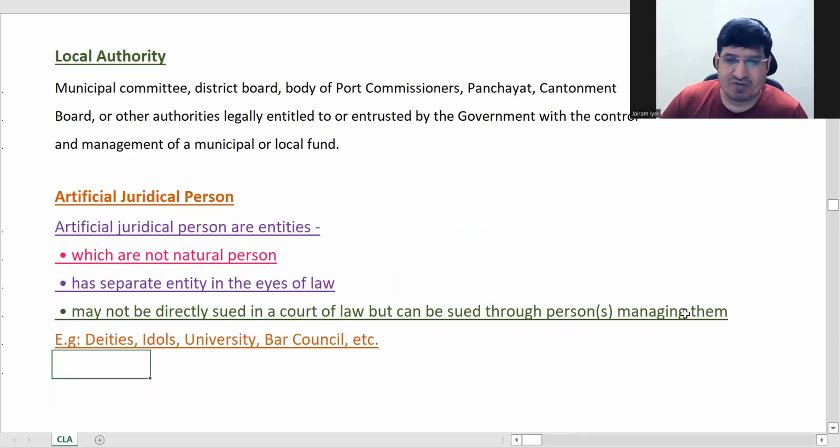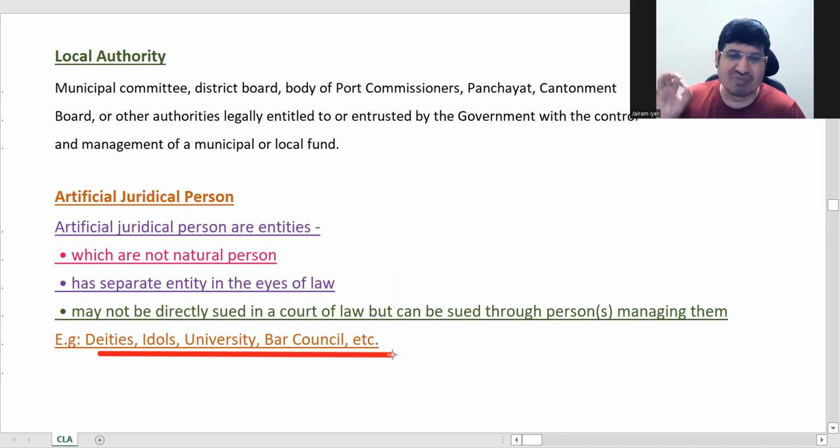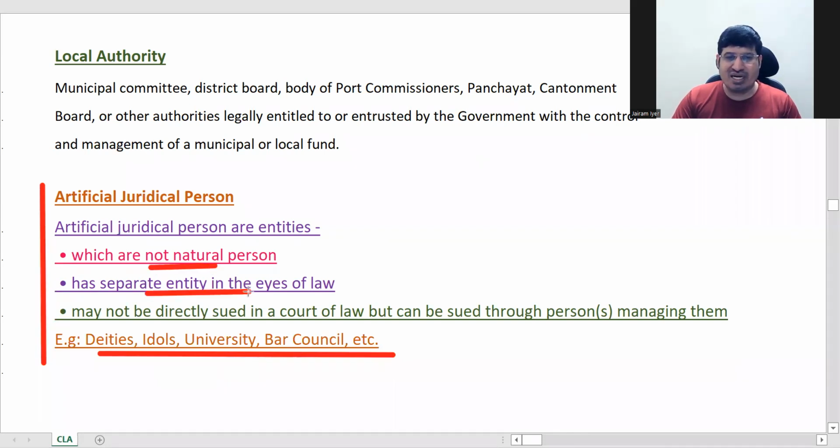Here the examples are deities, idols, university, and even the bar council; they are also artificial juridical persons. Remember the examples of AJP because there aren't too many. Okay, ठीक है, याद रखिए, deities, idols, university, bar council, छोटे कम ही एग्जांपल है, याद रख लेना अच्छा है. These come under artificial juridical persons. If a short note comes on this, you have to write that it's not a natural person, it's a separate entity, and it cannot be directly sued in the court of law. These three points, give the examples, that's enough.